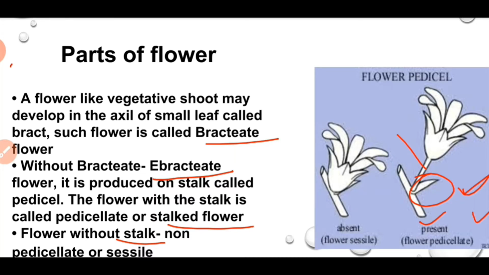A flower without a bract is known as ebracteate flower. For example, in mustard. If flowers are borne on a stalk-like structure that is known as pedicel or stalk, the flower is said to be pedicellate. For example, in rose. If flowers are without pedicel, they are said to be non-pedicellate or sessile. For example, in sunflower florets.